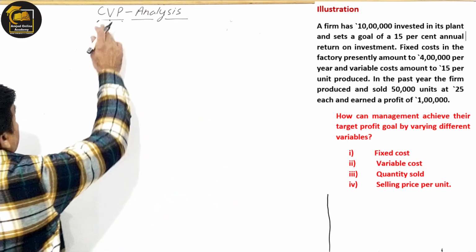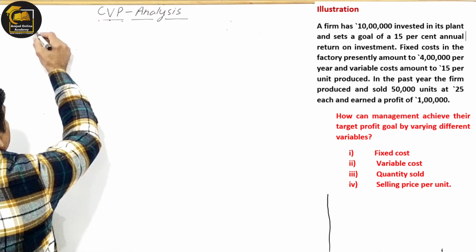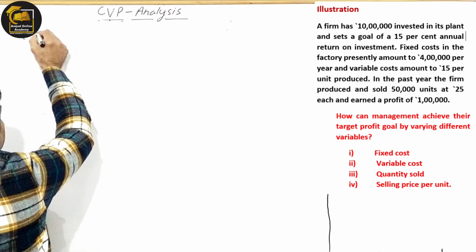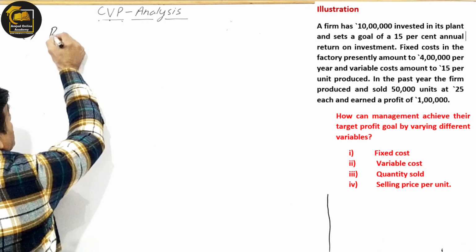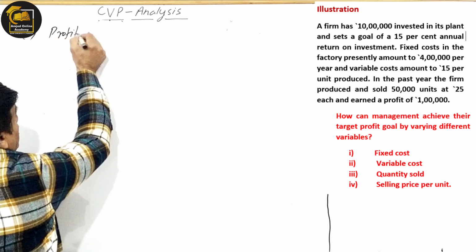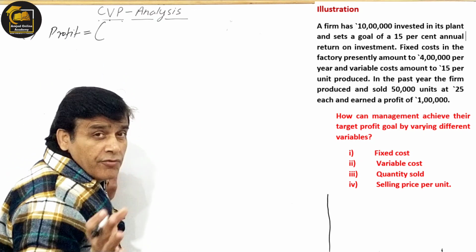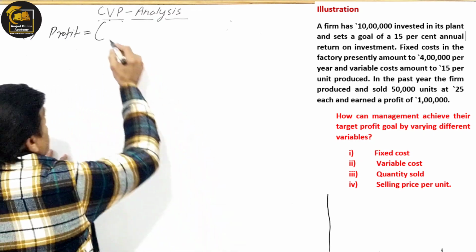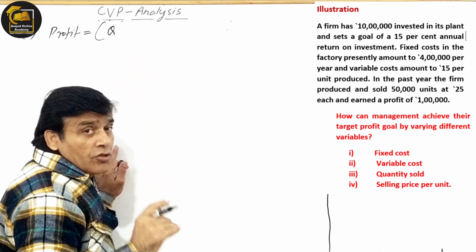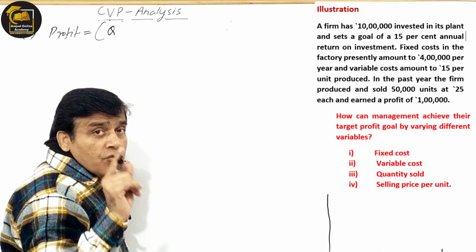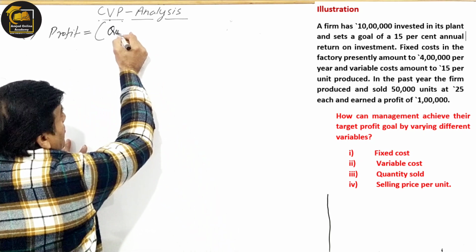First, I will rewrite the equation which will be applicable in every situation, in every case, right? Part 1, we are going to solve by writing the same equation. Profit is equal to, with a little difference: I will not write in full, to save time and space. Instead of writing units, I am writing Q here, and Q stands for quantity. चलो पहली बार मैं लिख देता हूँ.